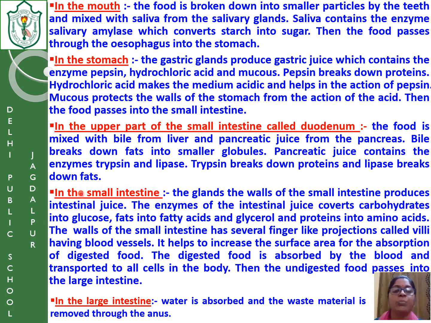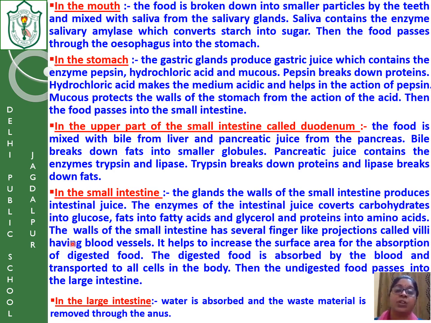Now in the lower part of the small intestine, the glands present on the walls of the small intestine produce intestinal juice. The enzymes of the intestinal juice convert carbohydrates into glucose, fats into fatty acid and glycerol, proteins into amino acids. Remember, this is the simplest form of the protein. This is the simplest form of fat. This is the simplest form of carbohydrate.